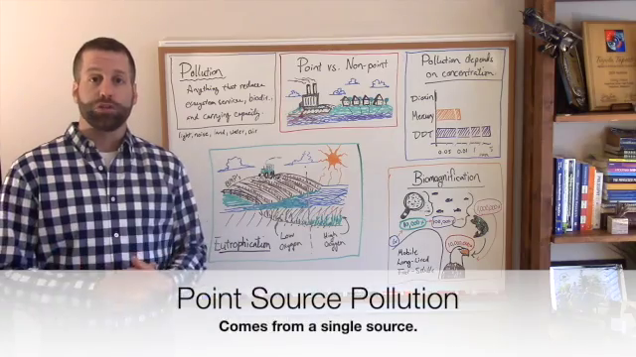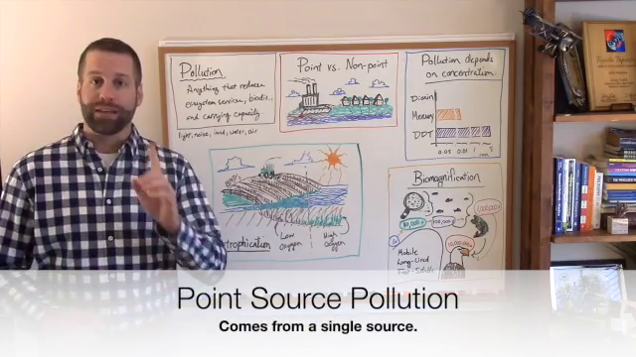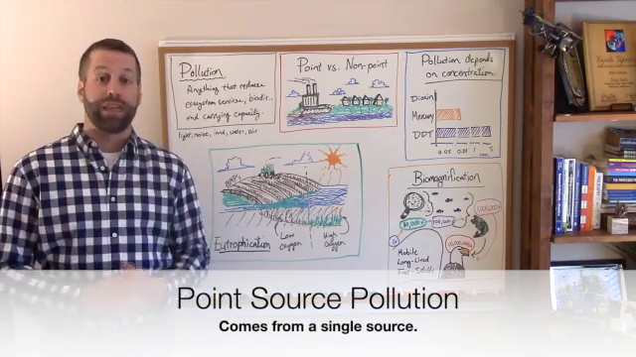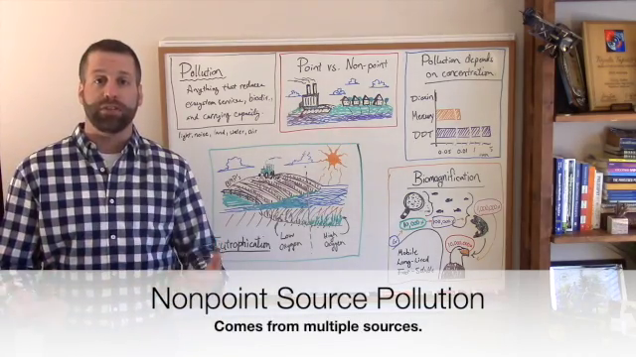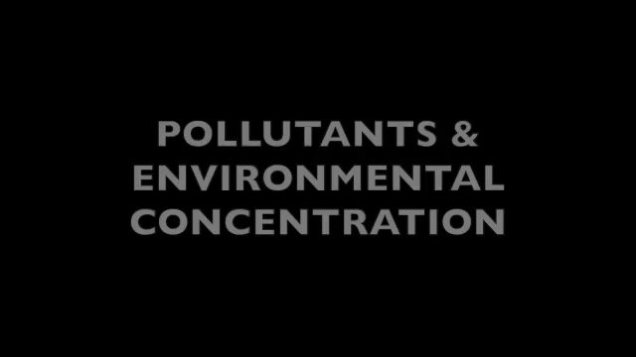Point sources of pollution come from a single source. We can point to the single source of that pollutant, whereas non-point pollution comes from a variety of sources and is harder to pinpoint.